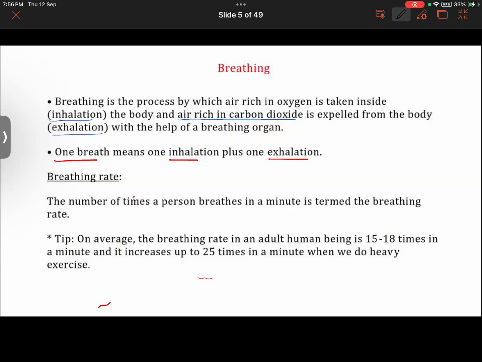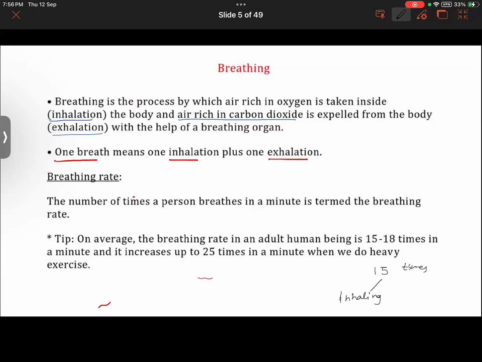So, for example, on average, like right now, if I'm not doing anything, if I'm calm and relaxed, I will be breathing about 15 to 18 times in 1 minute. Got this? What I'm trying to say? Yes. Okay. So if I am breathing 15 times, it means that I am inhaling the air 15 times and I'm exhaling the air 15 times.